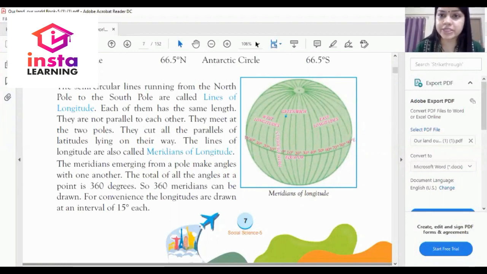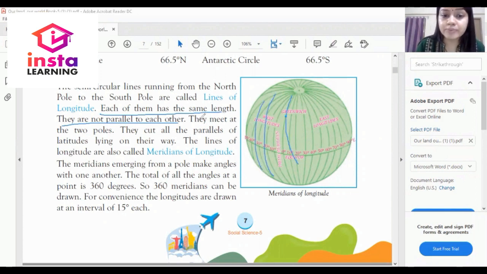As I am highlighting, each of them has the same length. They are not parallel to each other. They meet at the two poles. They cut all the parallel latitude lines that come on their way.